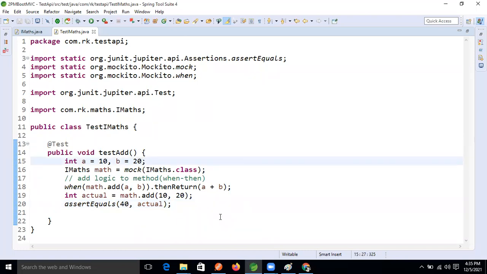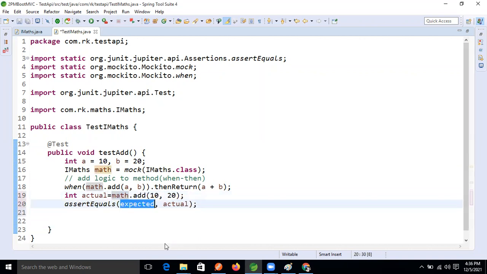So here we declare expected also, right? Expected equal to what, guys? Expected equal to 30, right? Our expectation is 30. Yes, 30. This is the confusion only.